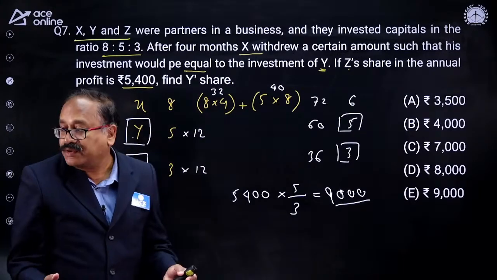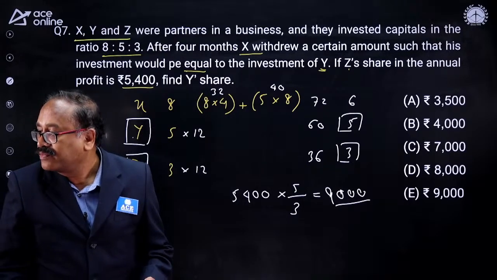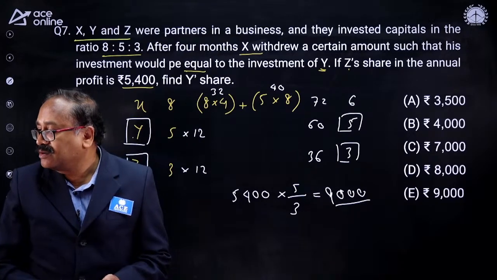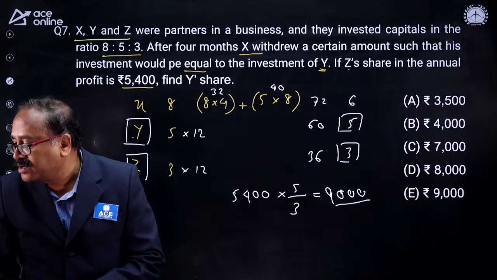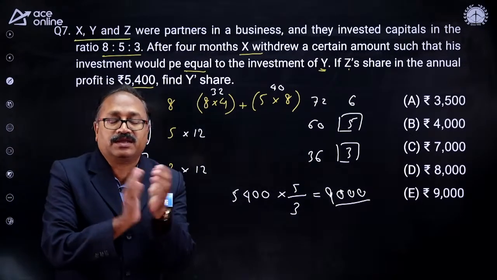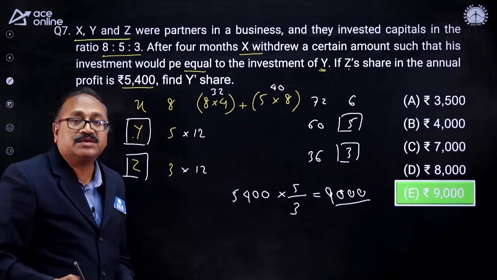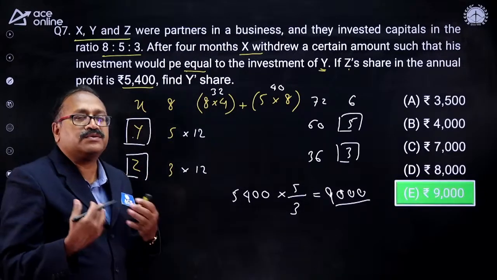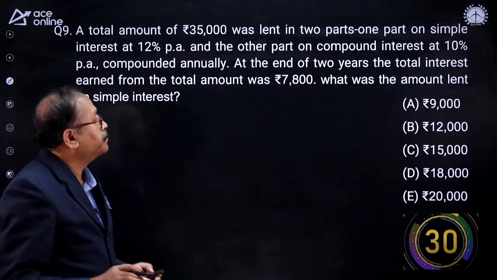That was the question. Okay, some of you have answered it. Yes, yes, yes, Ram Kumar and Sumit Pawar, sir. So nicely answered it. Okay, let's check that 9,000 is the answer. Well done. So you should be very familiar with this kind of question. Moving to the next question here.